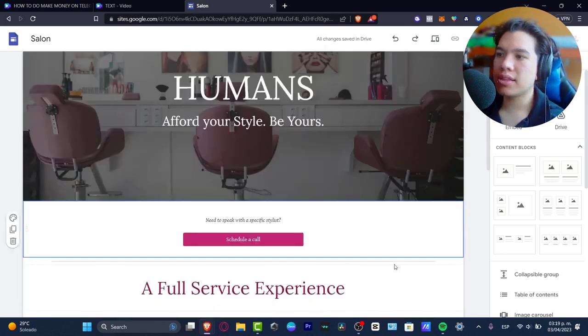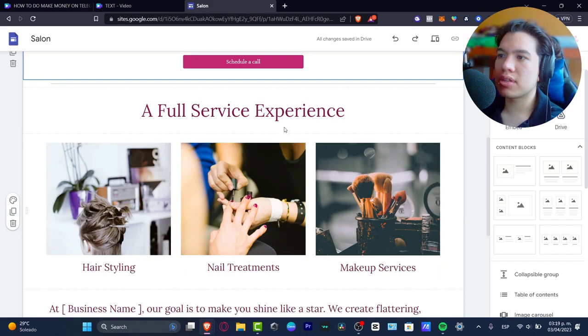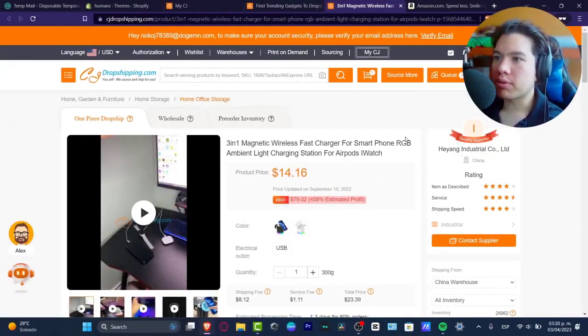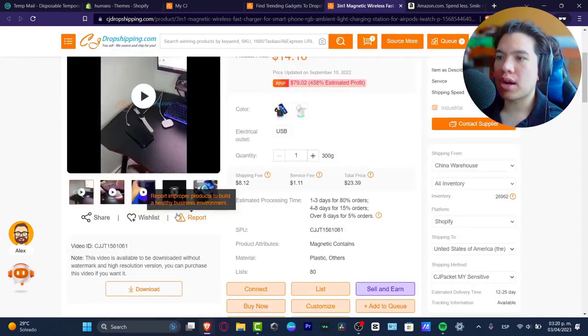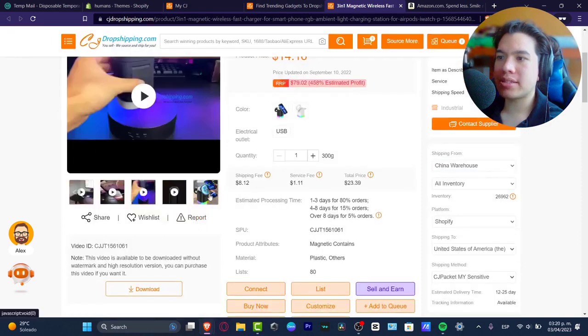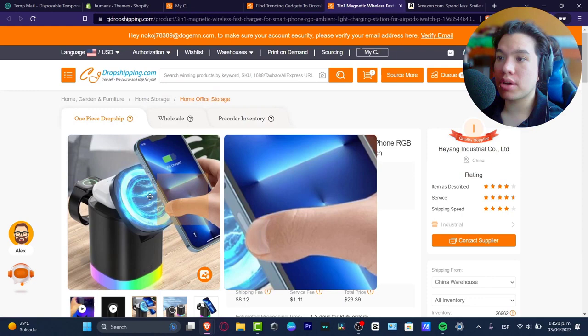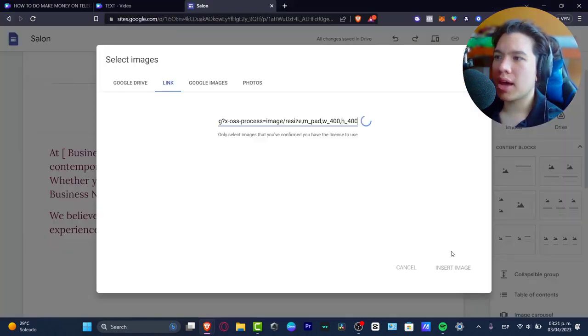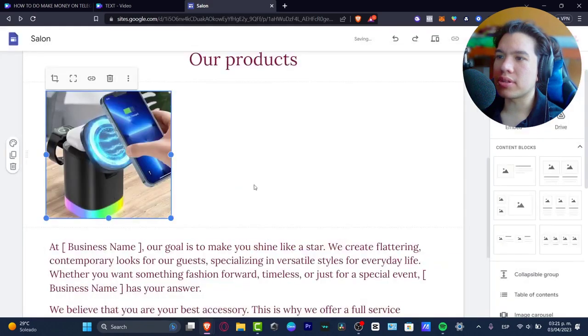So here, let's say that I have now, instead of a service, let's go for our products. And here we go. This is the part where you want to actually just copy and paste all the actual media from this product. So I'm going to go into copy image, let's go for copy image address, I paste the URL and I'm going to insert it.